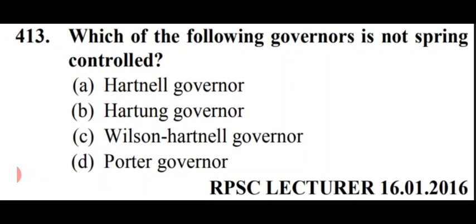Which of the following governors is not a spring controlled governor? Options are: Hartnell governor, Hartung governor, Wilson Hartnell governor, and the fourth option is Porter governor. So the governor which is not spring controlled is option number D, that is Porter governor. Because we know that Hartung governor and Wilson Hartnell governor are spring controlled governors, whereas Porter governor is a dead weight governor. So option number D is right here, Porter governor.